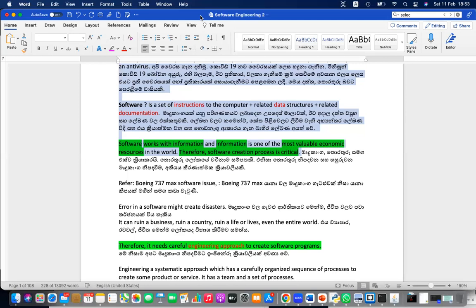Okay, therefore we need to know a critical process of making software. Software can be built. That is true.